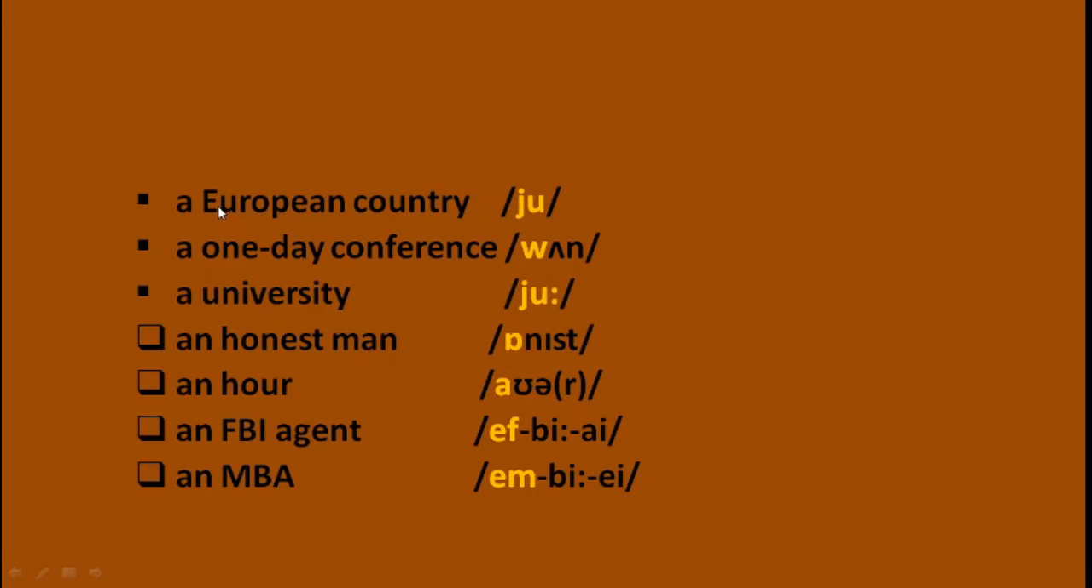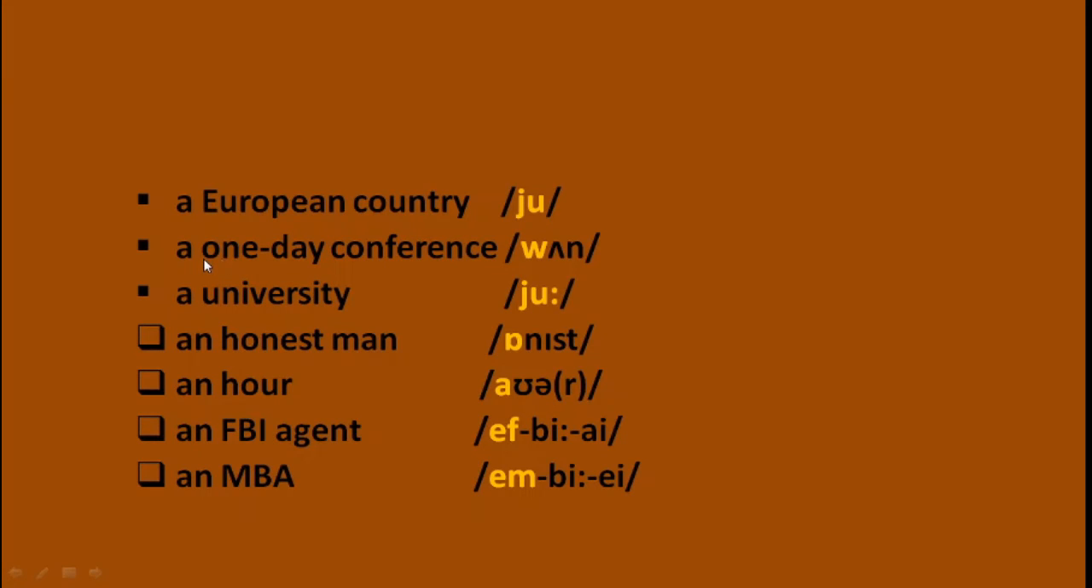Look at the first example, a European country. The word contains E. In the previous slide you have studied that E is one of the vowels, but here when we pronounce the word European, it begins with the consonant sound Y. Y is a consonant, and because of this we write a before the word European.